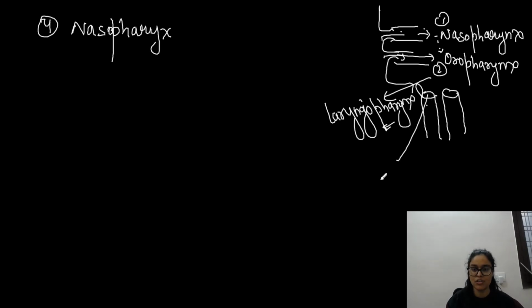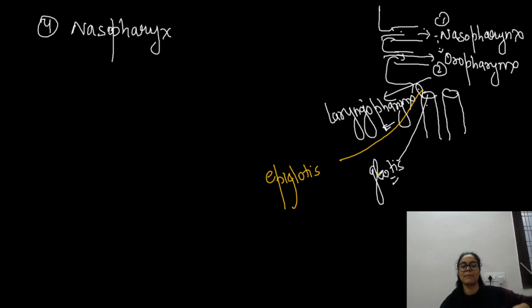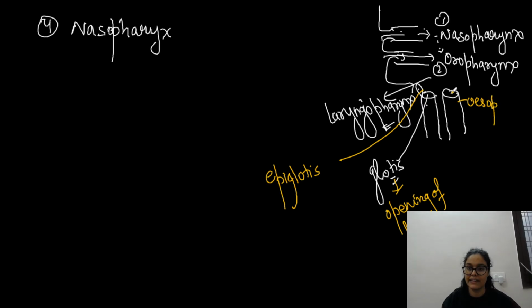So this is the glottis region of the air passage, where the air has to go, and the glottis is covered by a cartilaginous structure known as the epiglottis. So this is the epiglottis. Epi means cover of, and glottis means opening. And the glottis is the opening of the larynx, obviously. Right? The opening of the larynx, or you can say the opening of the respiratory passage. This is the esophagus, the gullet opening, which is for the food.